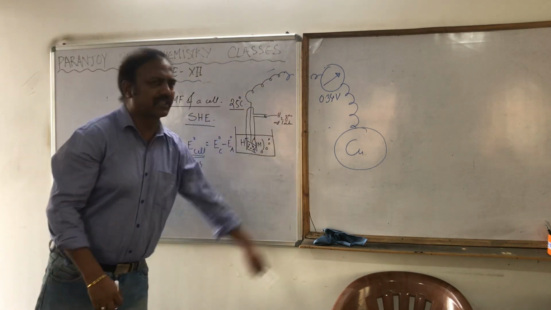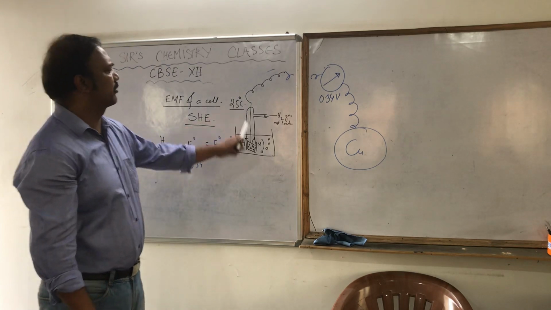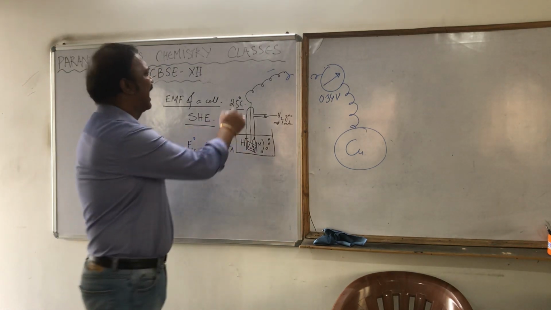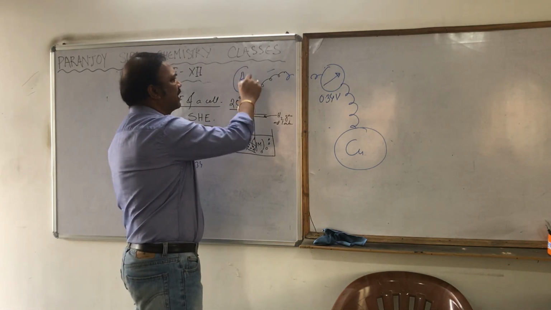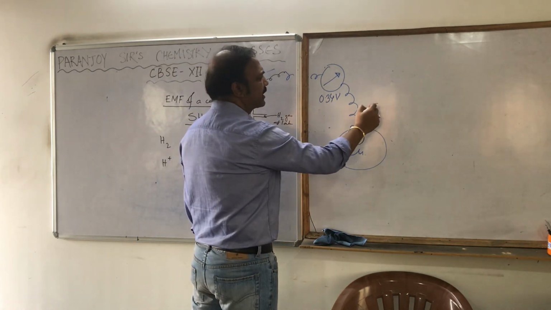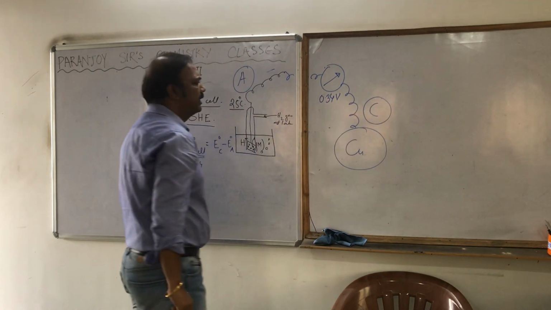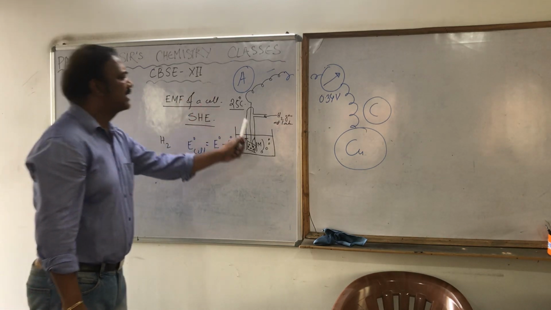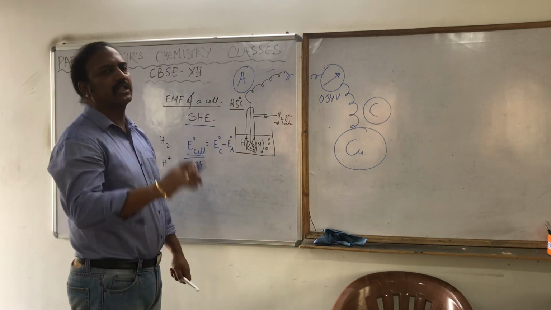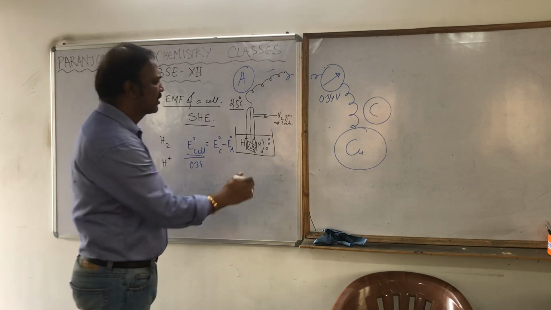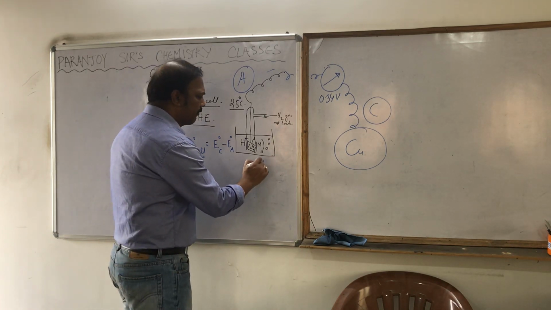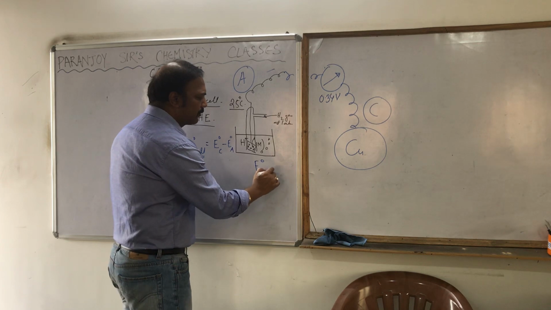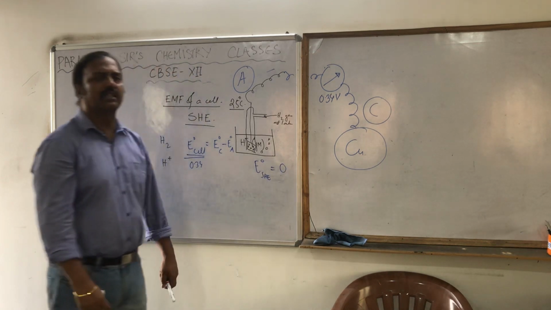Now in this connection, the hydrogen electrode is acting as anode. You will slowly understand why and all. And copper is acting as cathode. So E0 cathode we have to find out. And the standard hydrogen electrode potential is considered as 0. E0 for SHE equal to 0. It is considered as 0.